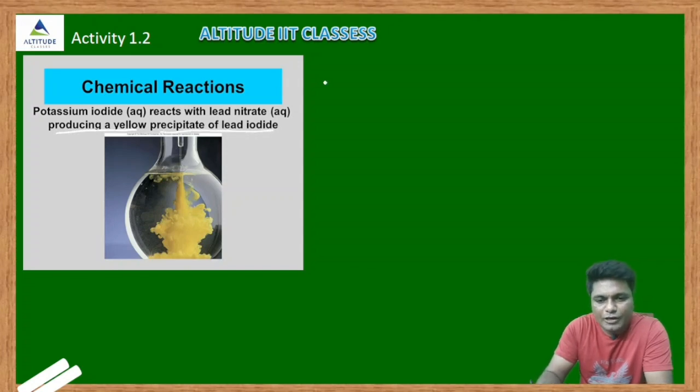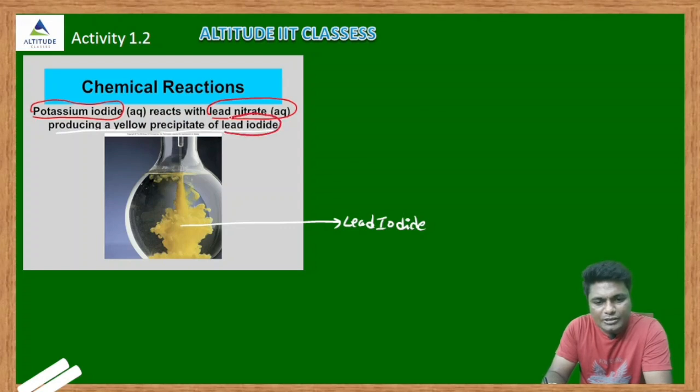Here this yellow color is lead iodide. So here also one chemical reaction takes place. Initially potassium iodide is reacting with lead nitrate, and you are getting lead iodide as the product.